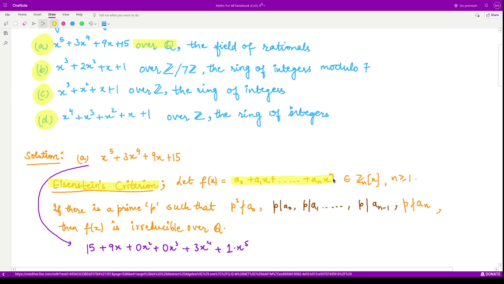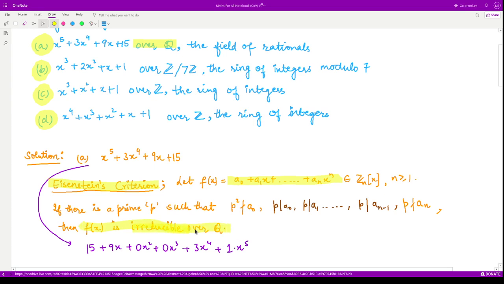This is some polynomial, and here p is some prime number such that p square does not divide the constant term and p divides all the other terms except the last term, which is the coefficient of x to the power n, then in that case we say f(x) is irreducible over Q.